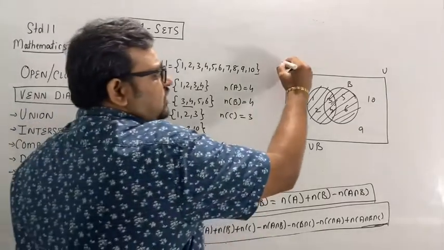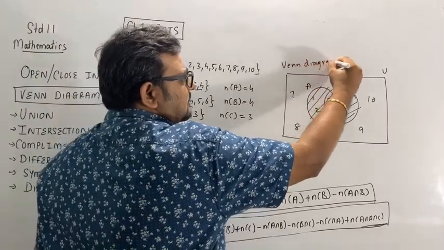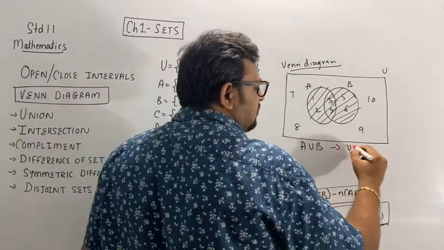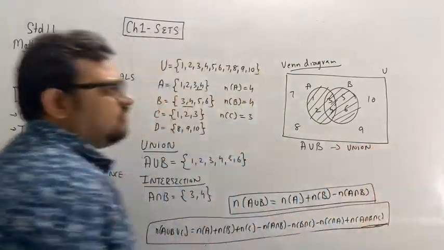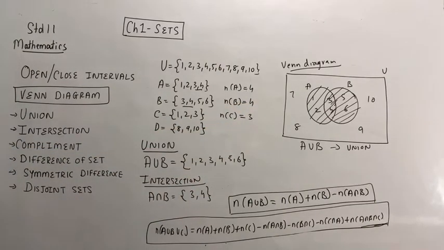So this is the Venn diagram of union, note it down. Then we'll go with intersection.